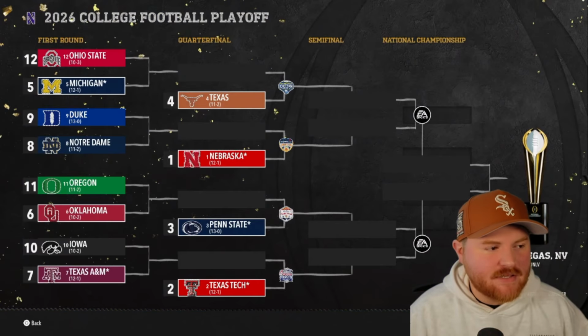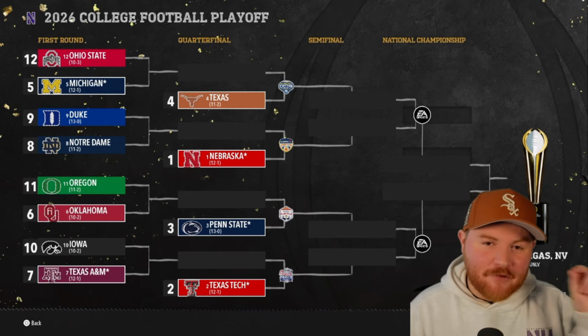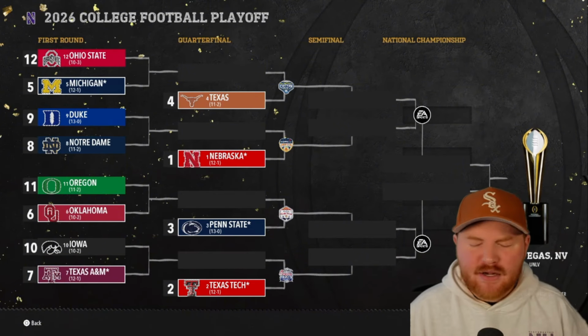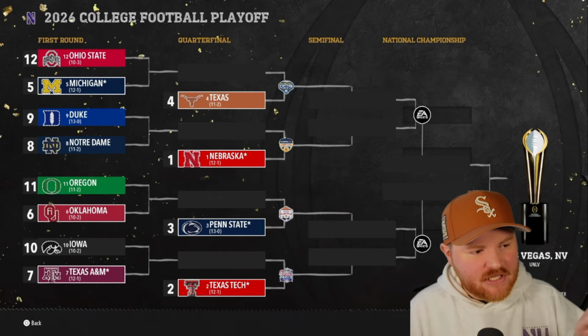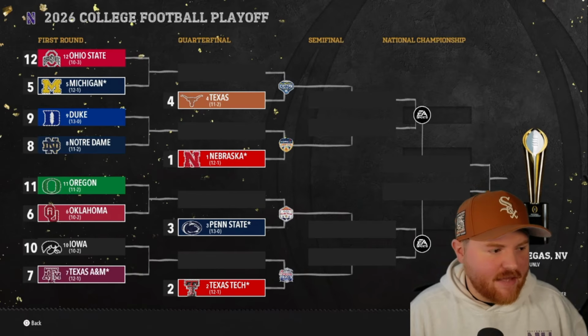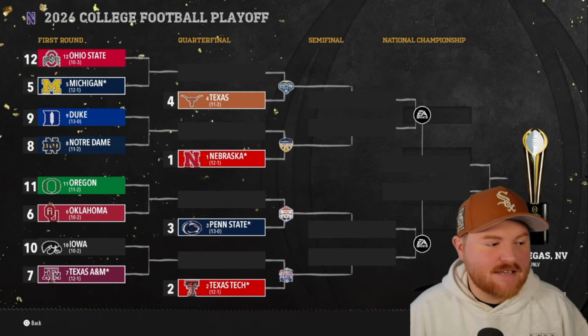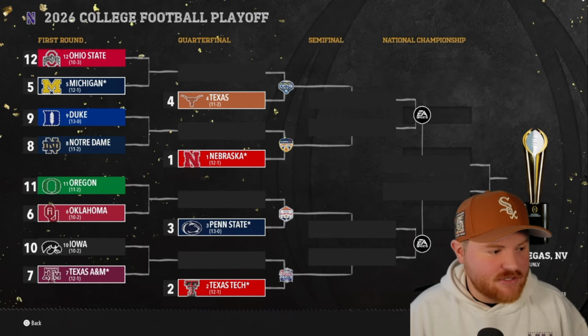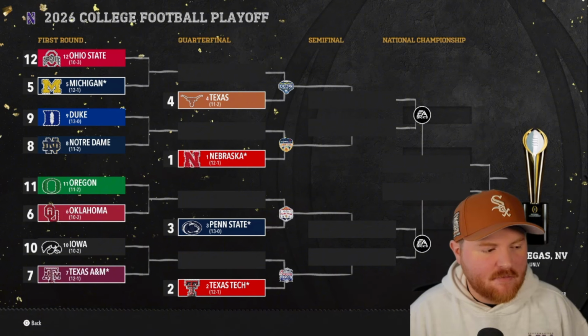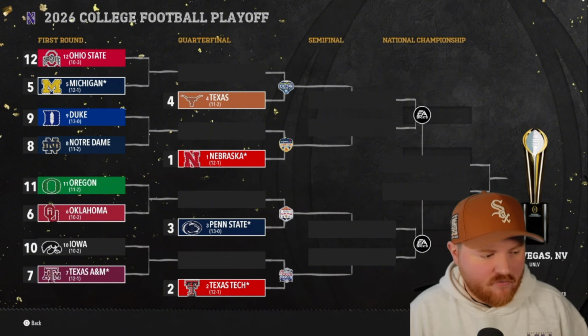Our CFP bracket for the second season: Ohio State, Michigan in the first round. That is great because I don't think they have played yet unless they played non-conference games. So the winner of that will take on Texas. Michigan was the 5 seed last season and got their ass beat by Georgia in the first round. So we'll see if they can avenge that. Duke makes it in for the first time as an undefeated 9 seed. Interesting. They'll take on probably conference champion Notre Dame, even though they didn't qualify as a conference champion.